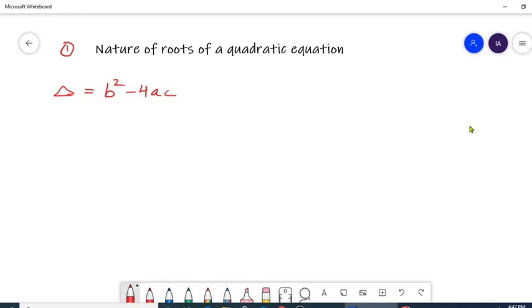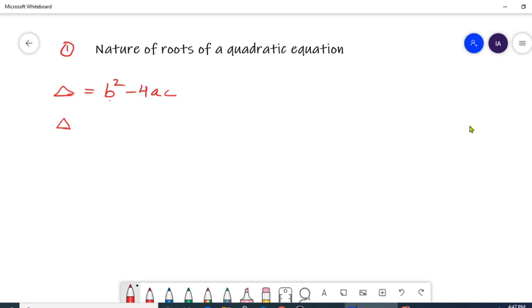When you substitute value of b, a and c from any given equation into this formula, you will get a real value for this delta, and that real value can be of three types. It can be greater than 0, it can be less than 0, or it can be equal to 0.